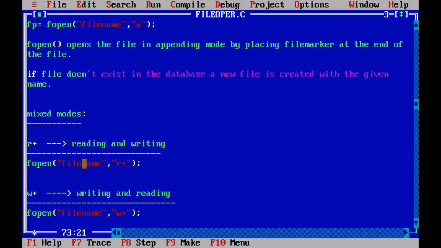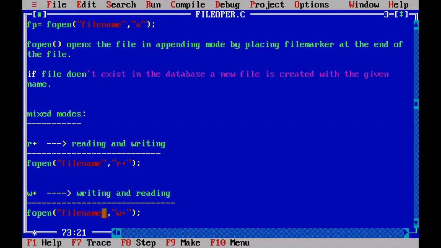That means the file is opened for writing purposes as well as for reading. So you can write something into the file and also read from the same file. Both operations are possible.